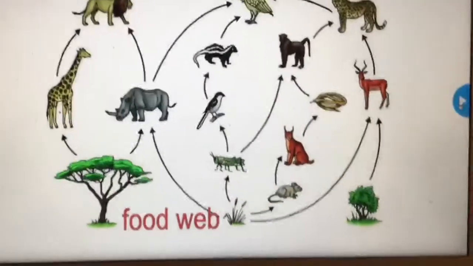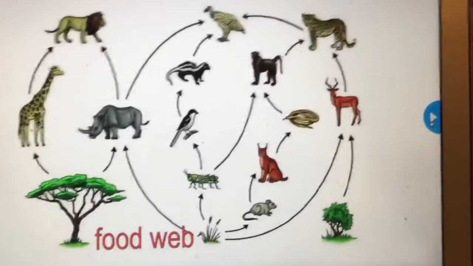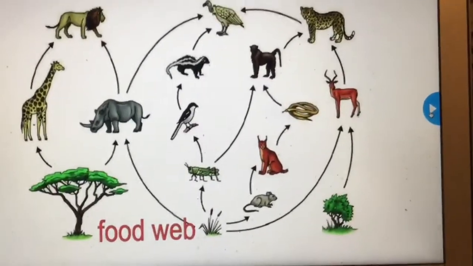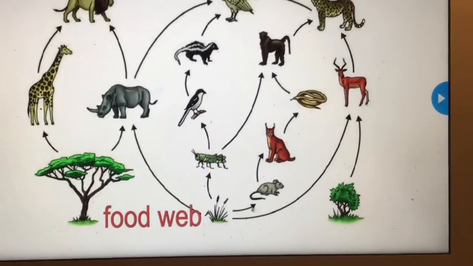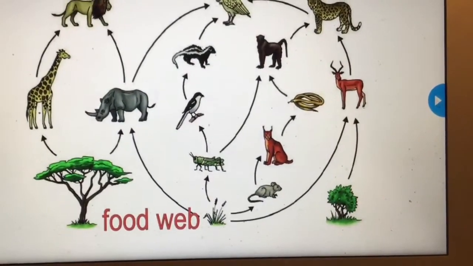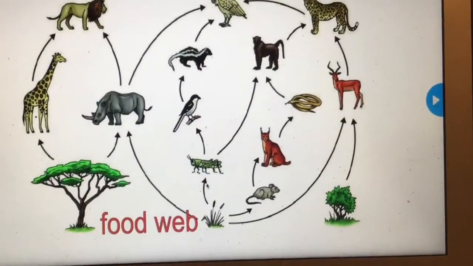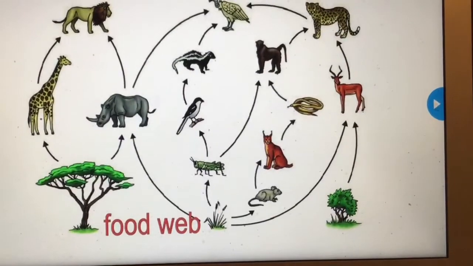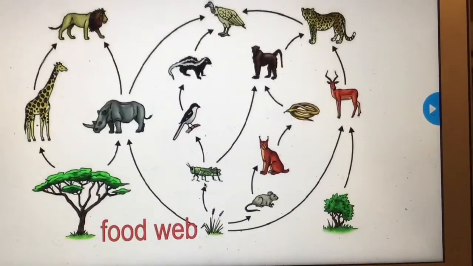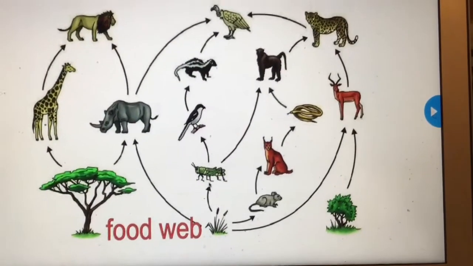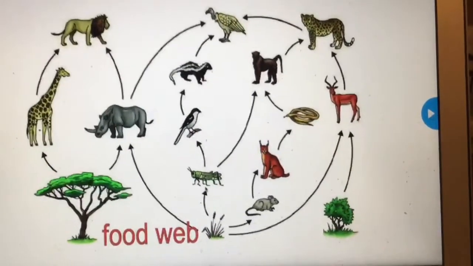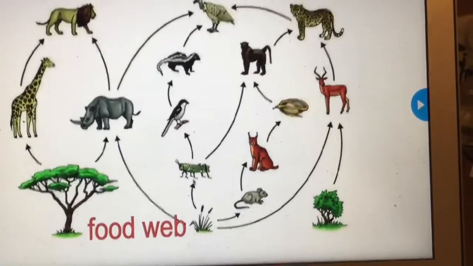So in this picture here, if we looked at it carefully, this grass here would be considered a producer. Since the grasshopper only eats this, what is this grasshopper considered to be? Right, a primary consumer or a herbivore.